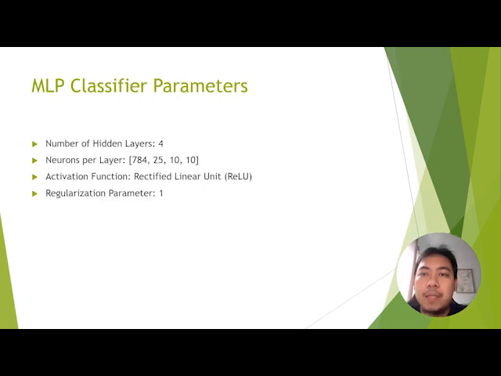When it comes to the MLP, multi-layer perceptron classifier, our focus is on fine-tuning several key parameters. These include the number of hidden layers. We carefully considered the architecture of our neural network. The number of hidden layers contributes significantly to the model's ability to capture complex patterns in the data. Neurons per layer. Within each hidden layer, the number of neurons determines the capacity of the model to learn intricate relationships. Balancing this number is crucial to prevent underfitting or overfitting.